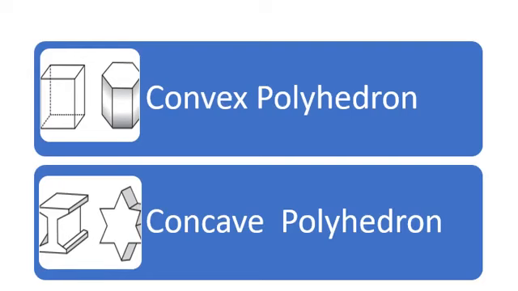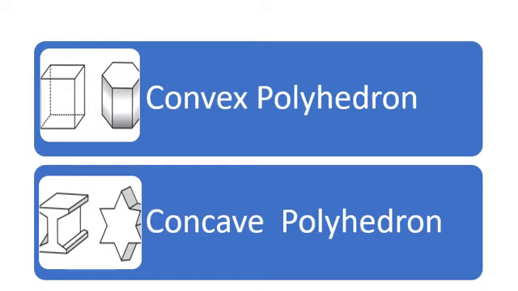Coming to the types of polyhedrons, the first one is convex polyhedron. What do you mean by a convex polyhedron? A polyhedron that is made up of convex polygons is called a convex polyhedron. These are the figures of convex polyhedron, and for this you should know what convex polygons are. A polygon in which each interior angle is less than 180 degrees is called a convex polygon. Or we can say the polygons in which no portion of any of their diagonals lies exterior to the polygon are called convex polygons.